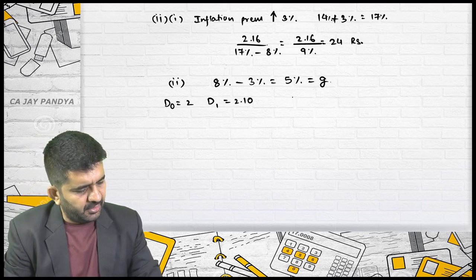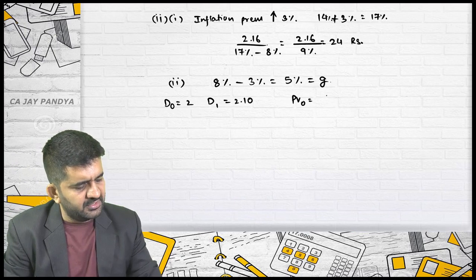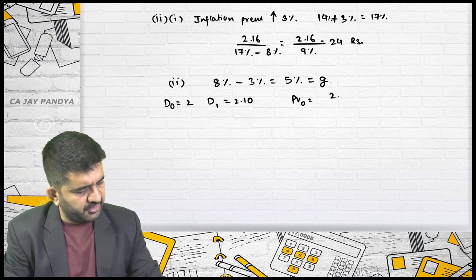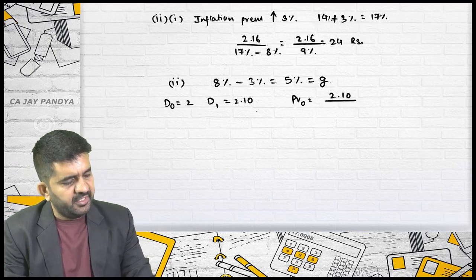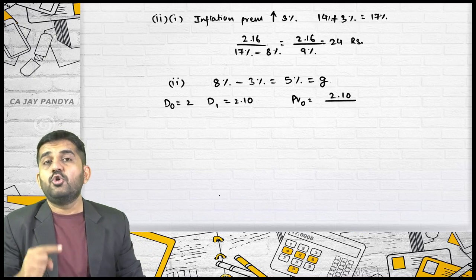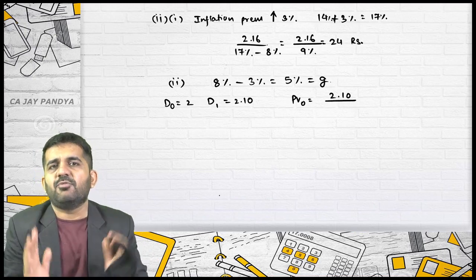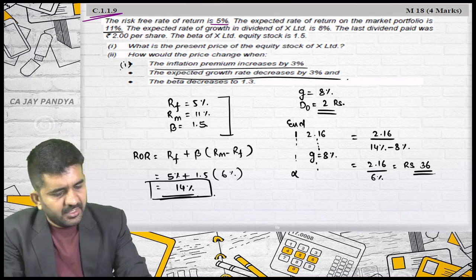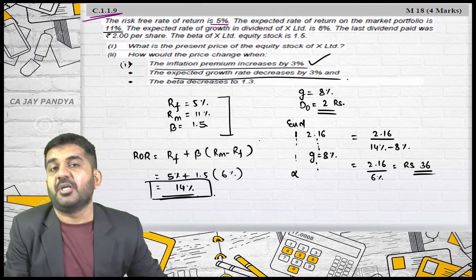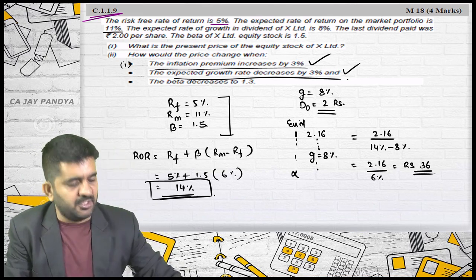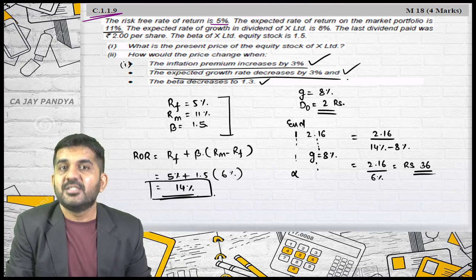And my present value or answer will be cash flow of first year, that is 2.10 divided by rate of. Now I should not take 17%. See, whenever this type of questions are asked, this should be taken as separate situation.